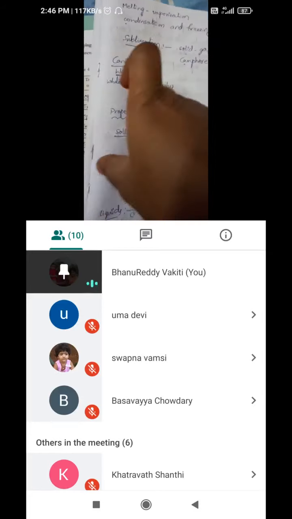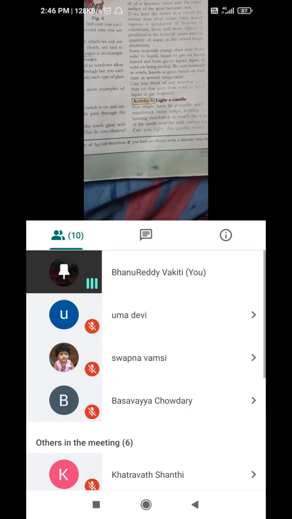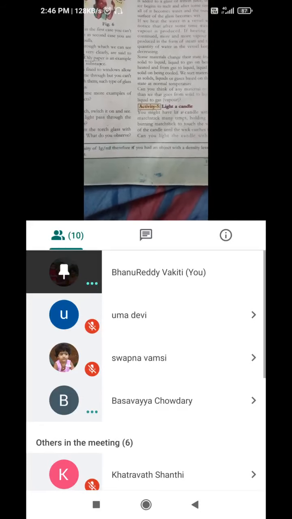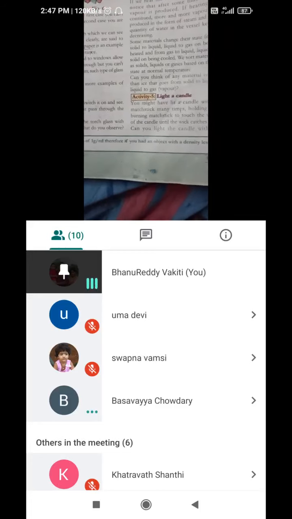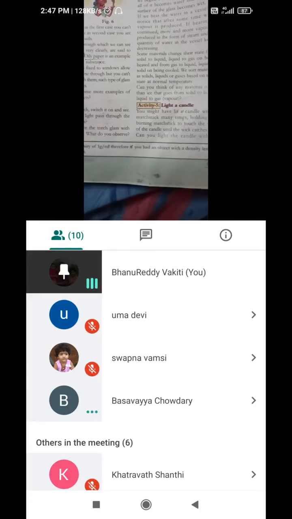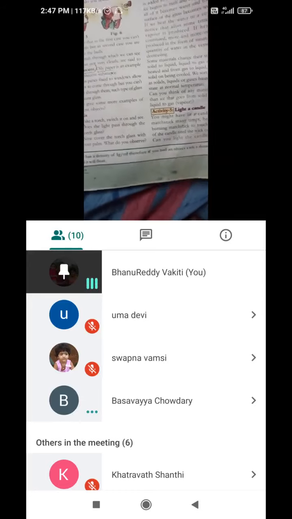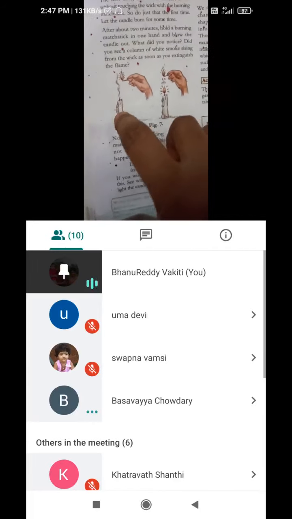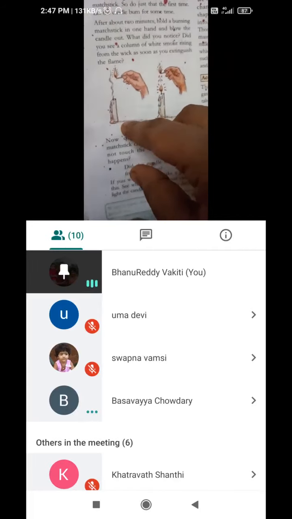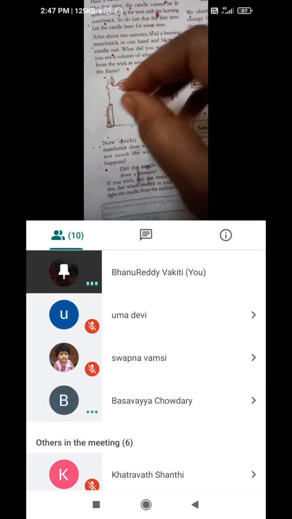Okay. And next they have given one activity here. Light a candle. Activity 5. With the help of a matchstick, if we light a candle by touching its wick, it will catch fire. After some time, you blow it and stop the fire.